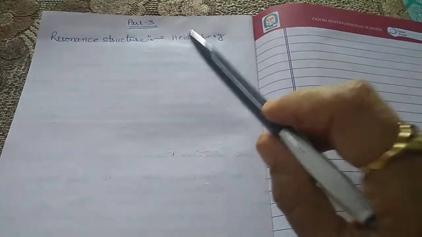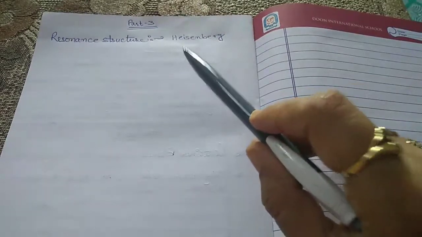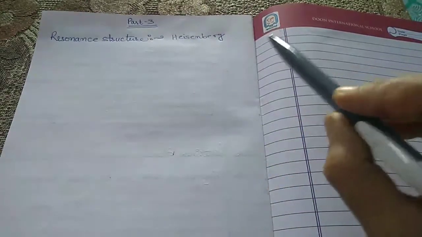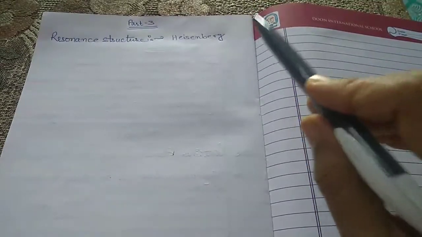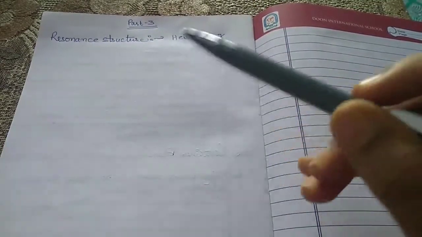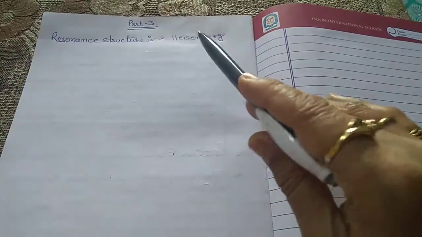To illustrate this, consider a molecule of ozone. We take the example of ozone to explain the phenomenon of resonance.